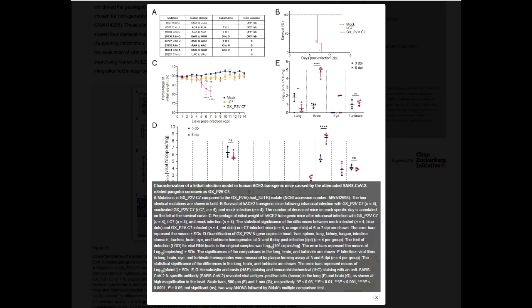But in this paper, they isolated two coronaviruses, and the names are REC7 and the other one is GXP2VC7. In the case of the second one, the pink line, as you can see, at day 7 survival drastically decreased, and by day 8 all the mice died. 100% died.